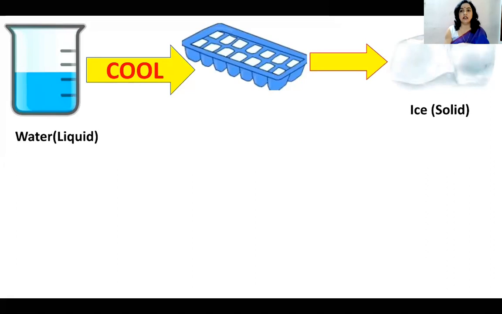मैंने liquid को change कर दिया solid form में, that is the ice. ठीक है? मैं वापस से इसे reverse भी कर सकती हूँ. I can reverse the process also. मैं कैसे reverse करूंगी? You can tell. बता सकते हैं आप? Anyone of you can tell how I will reverse it?